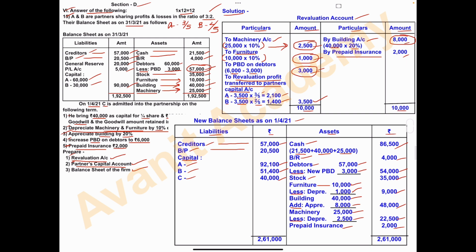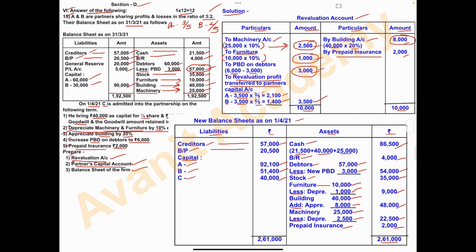Now add. Asset side: 86,500 plus 4,000 plus 54,000 plus 35,000 plus 9,000 plus 48,000 plus 22,500 plus 2,000. So what is the total? 2,61,000.